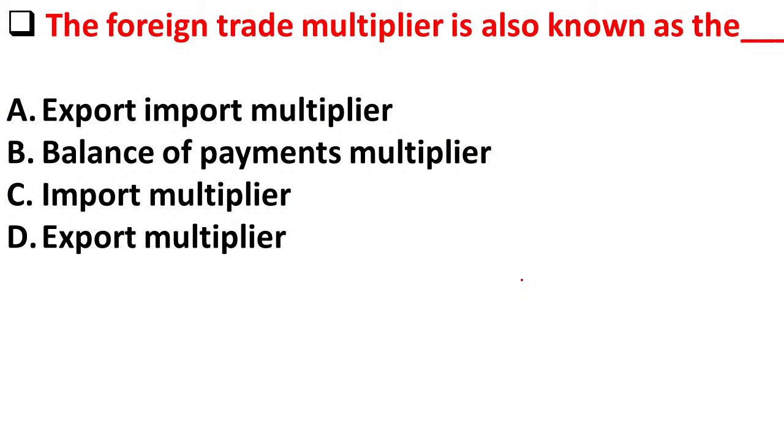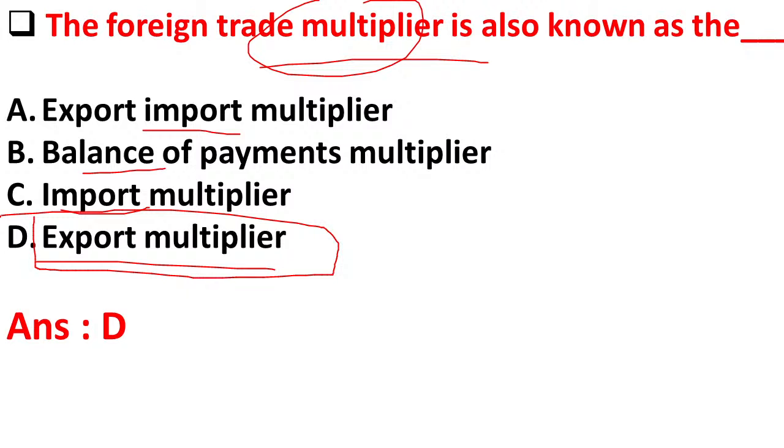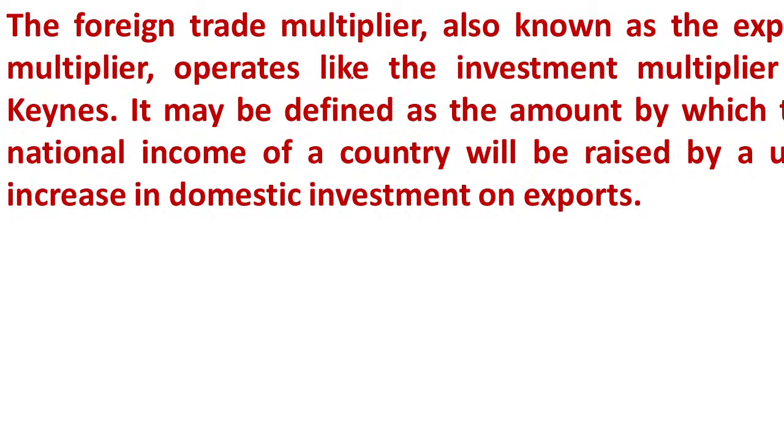The next question is, the foreign trade multiplier is also known as: option A, export import multiplier. Option B, balance of payments. Option C, import multiplier. Option D, export multiplier. So the foreign trade multiplier is also known as the export multiplier. Option D, export multiplier, is the correct answer.